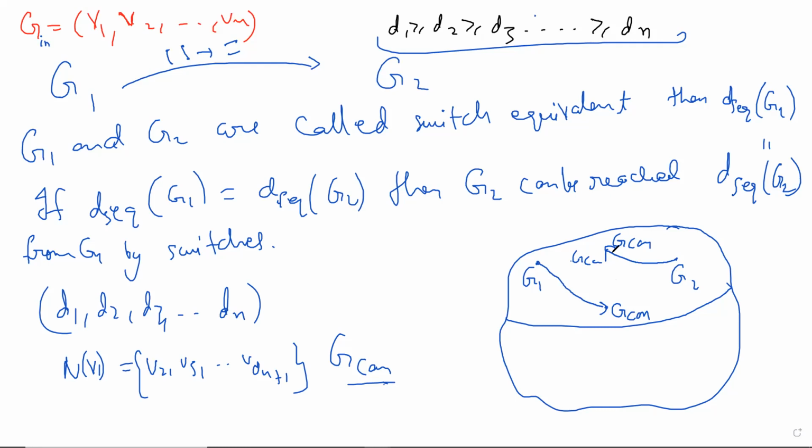And also remember, and that's what Swagata is saying about the group, that you can actually go from G canonical to G2 because our motions are invertible. That's really the essence of a group, the essence of a symmetry, that you can reverse it in some sense, right? You can reverse your action. So you can go from G canonical to G2. Now the issue is, can you go from one canonical to the other canonical? These two canonicals are the same on the first vertex in some sense, right? When you rip off the first vertex with the edges from the first vertex, the remaining graph may be different, but they will have the same degrees.